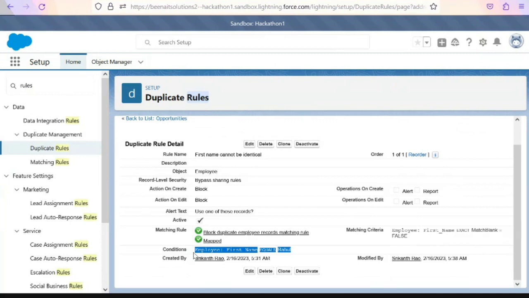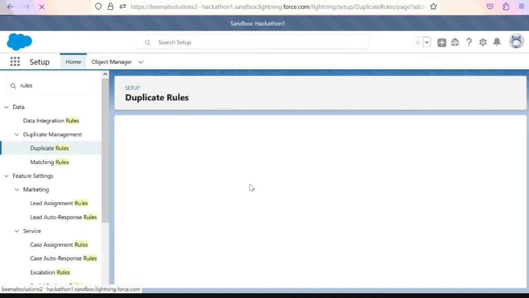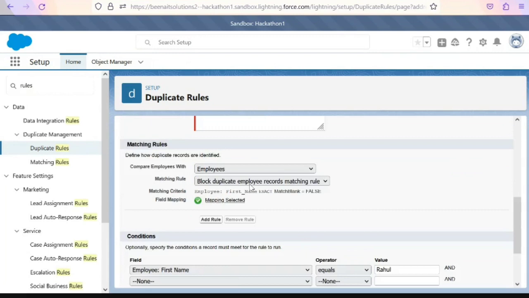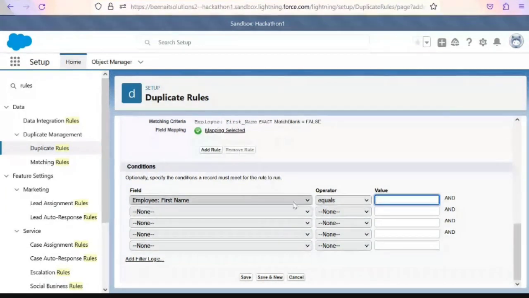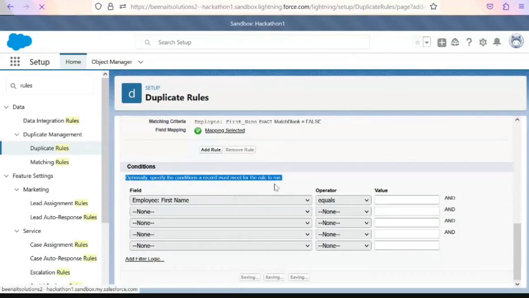Did you get my point? Like if you are trying to create a new one, like Manoranjan, with first name. Yes, I got your point. So this is optional only. Wait, I'll tell you. I missed saying that here. It is optional only just because we have that Rahul record already, right? That's why I did this. Okay, I got your question.